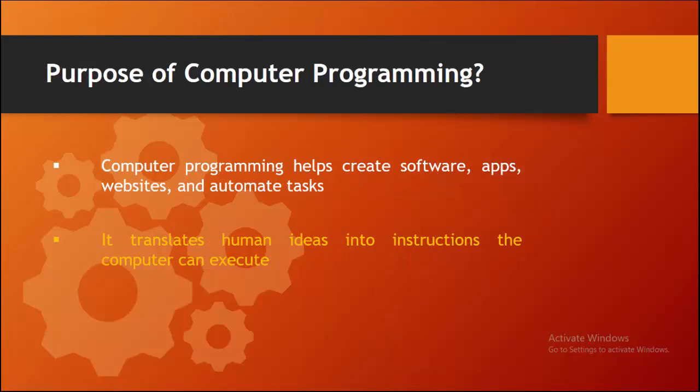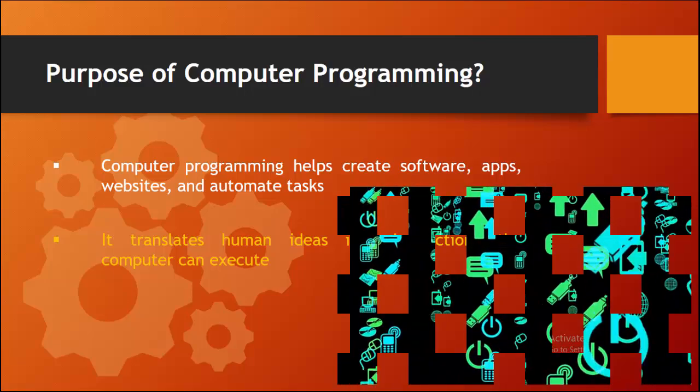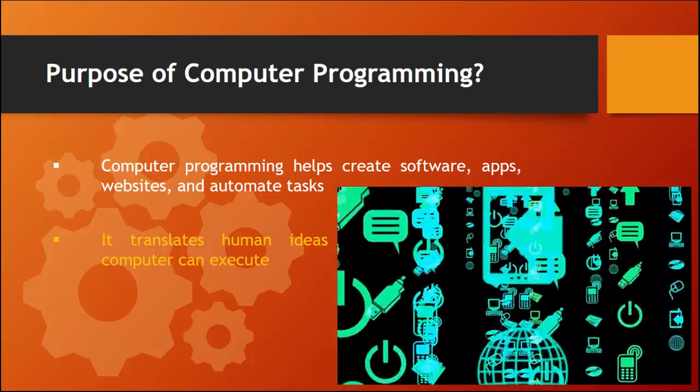So what is the purpose of computer programming? Computer programming is used to create software, mobile apps, websites, and even automate everyday tasks. Essentially, computer programming takes human ideas and converts them into a language the computer can understand. This allows us to design systems that make our lives easier, more efficient, and more connected.